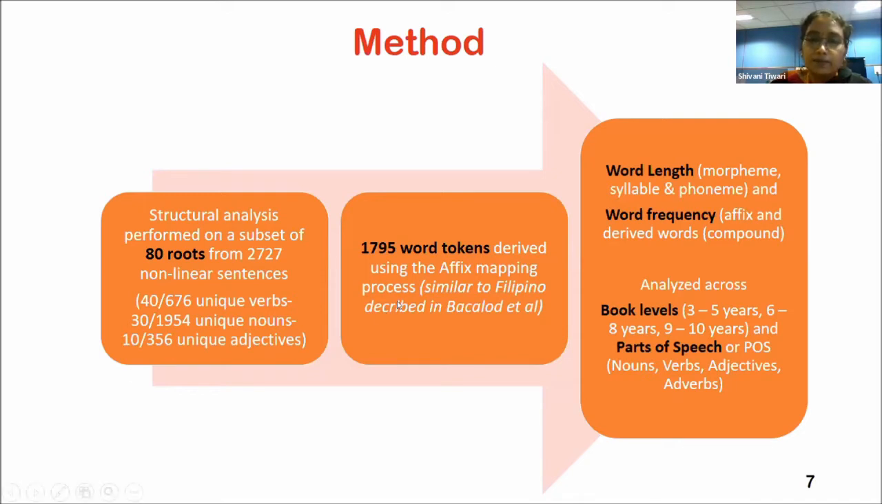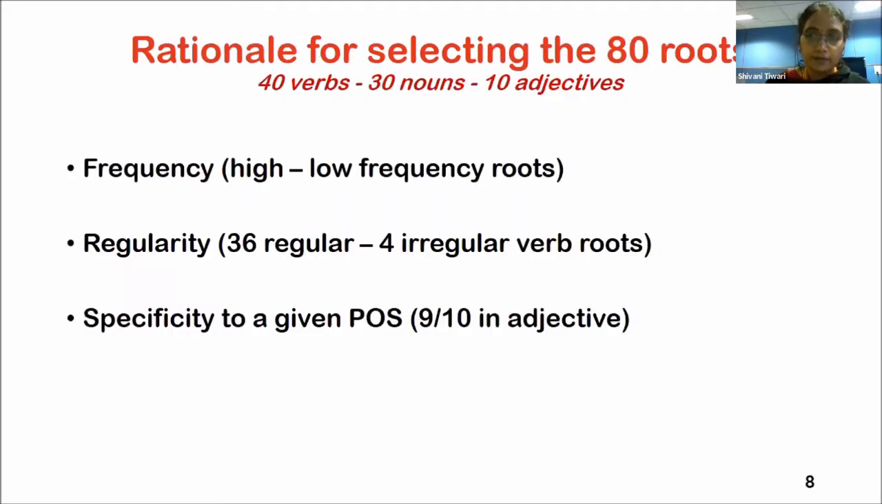Using this affix mapping process, we derived the parameters in terms of word length, in terms of morpheme, syllable, and phoneme counts, as well as word frequency for affixes and for compounding. These length and frequency measures were further analyzed by book levels, in the categories 3 to 5, 6 to 8, and 9 to 10 years, and also by parts of speech in terms of nouns, verbs, adjectives, and adverbs.